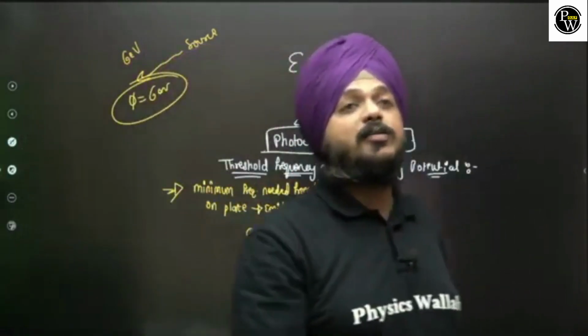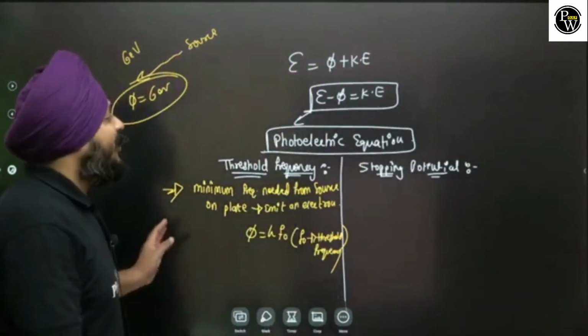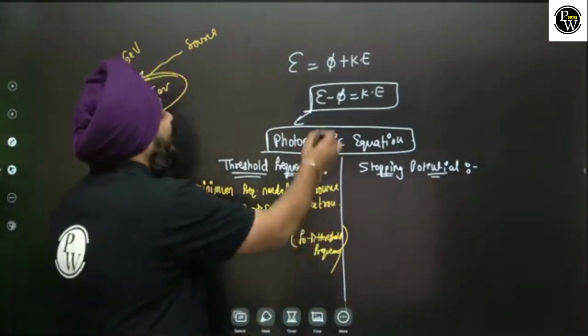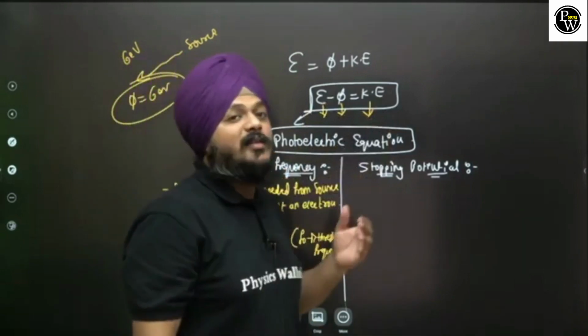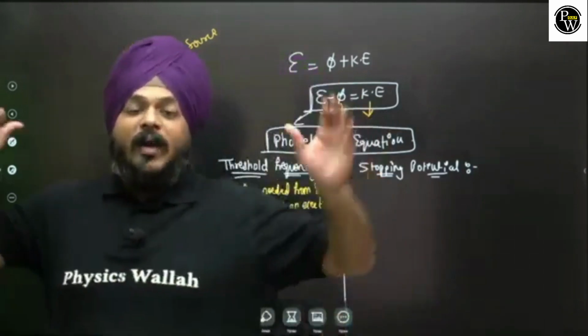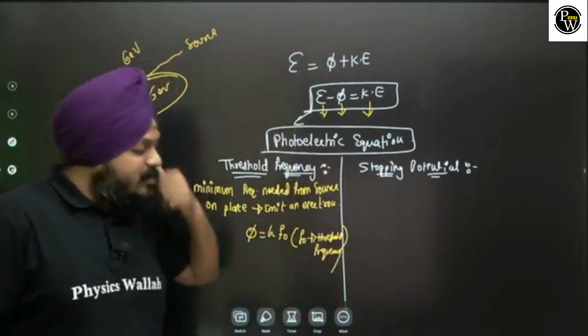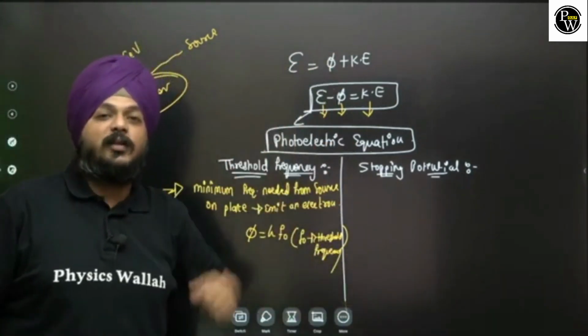Now what is the stopping potential? These are the terminologies you always get confused: work function of the metal, the energy incident, the kinetic energy of the electrons, and the stopping potential. Now everything is going on, the electrons are getting continuously emitted from the photosensitive surface.